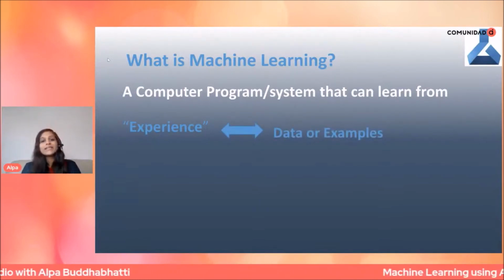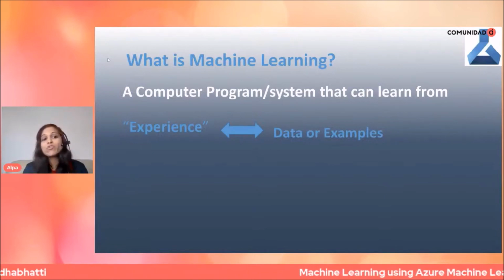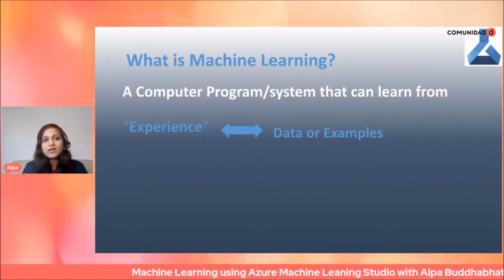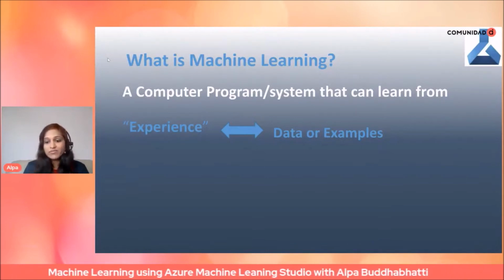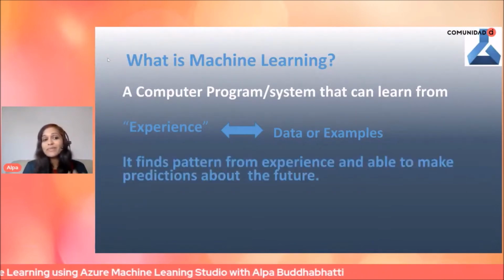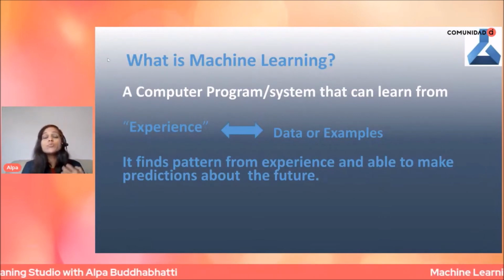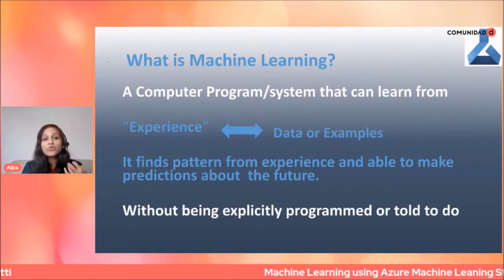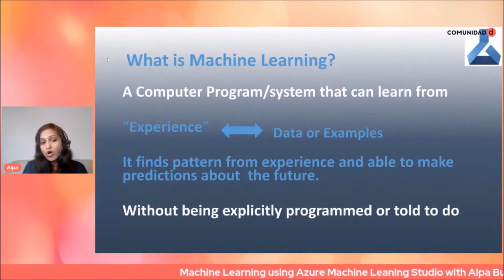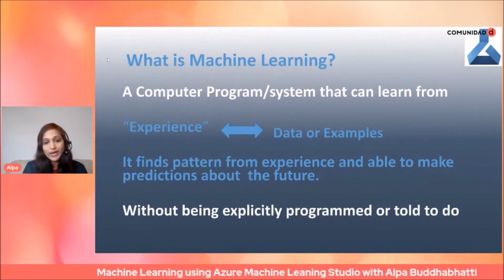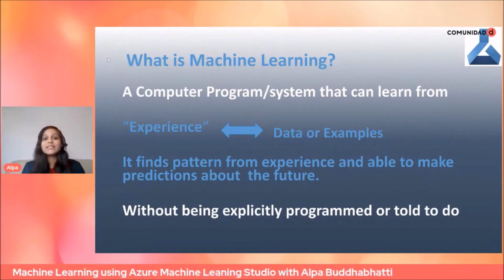So we can say the data are the main backbone for any machine learning system. Based on data, the computer learns itself. So the computer finds a pattern from data or experience and is able to predict for the future. And here, without writing any programming code or being explicitly told to do that. So that is machine learning.